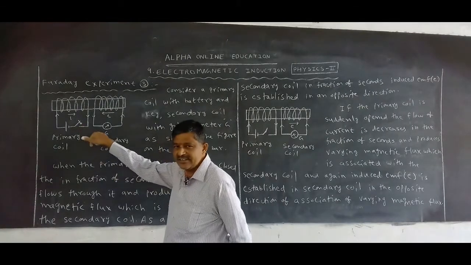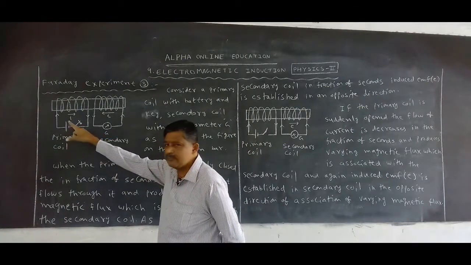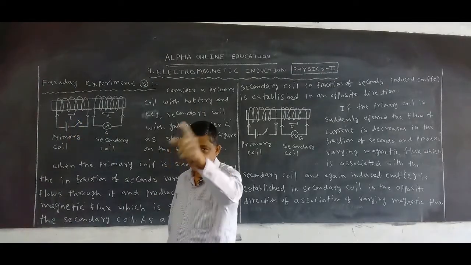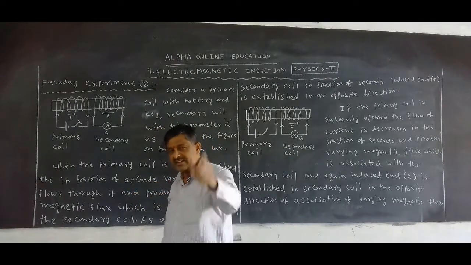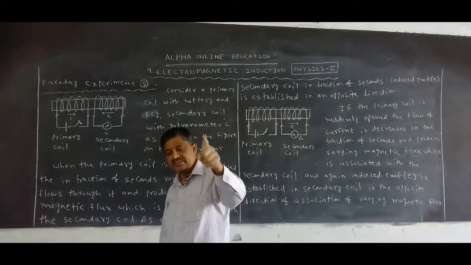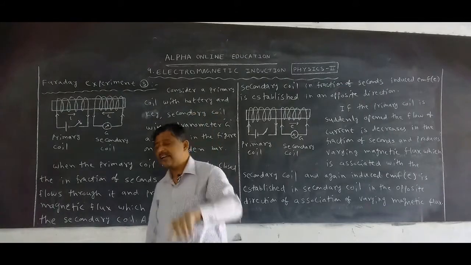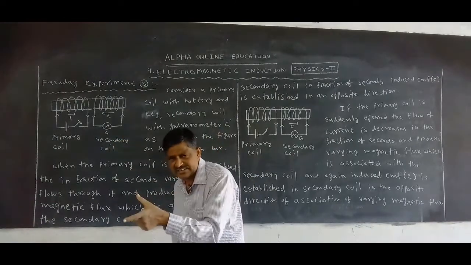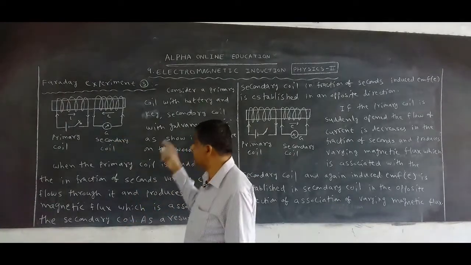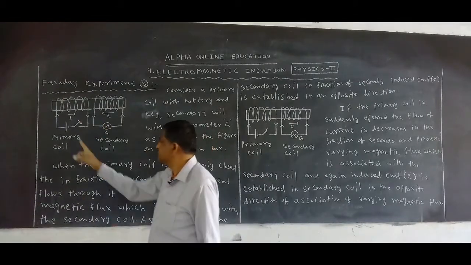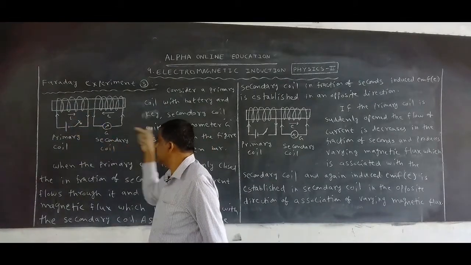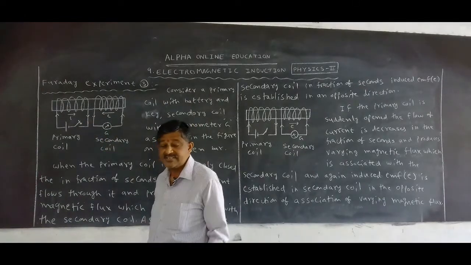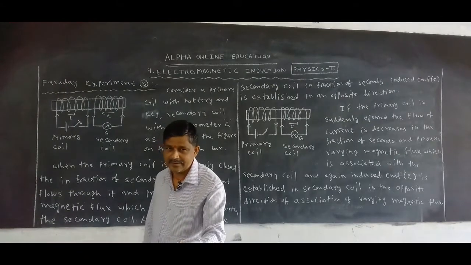When the primary coil is suddenly closed, the current flows from battery positive to battery negative, taking a fraction of a second. In this fraction of a second, varying current flows through the primary coil and produces varying magnetic flux. That varying magnetic flux is linked with the secondary coil. So in the secondary coil also, in a fraction of a second, induced EMF is established, but in the opposite direction. Here the current flows in this direction, but here induced EMF is established in the opposite direction. This was observed by Faraday in his third experiment.